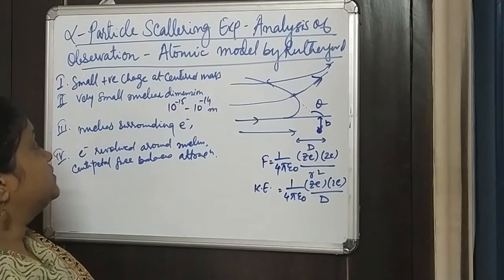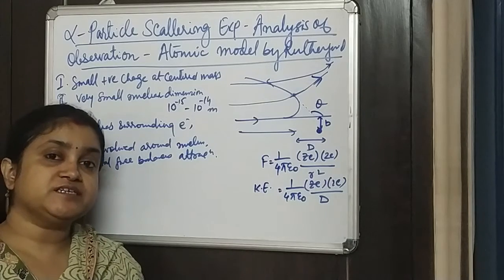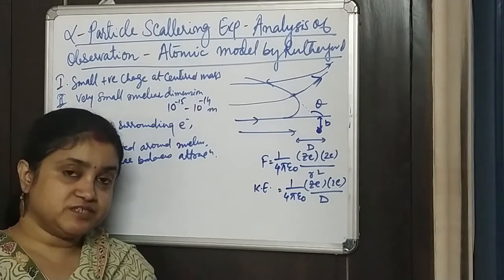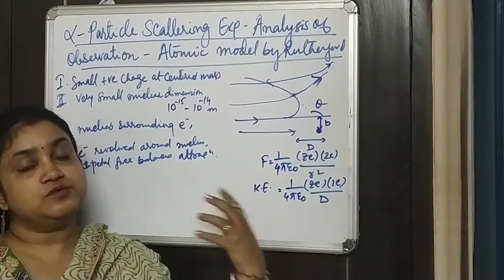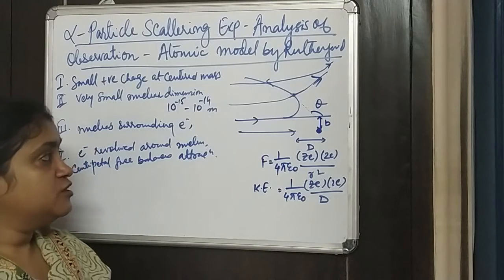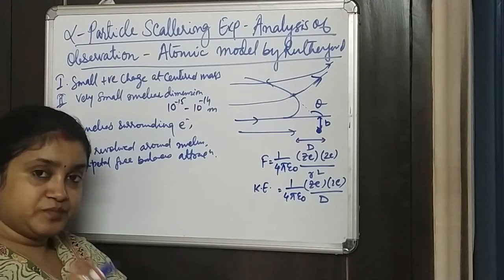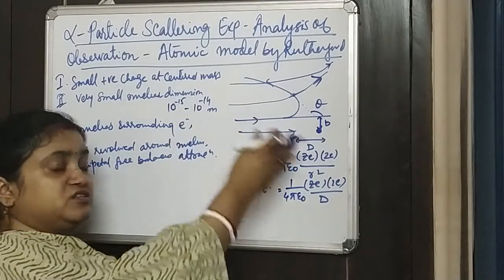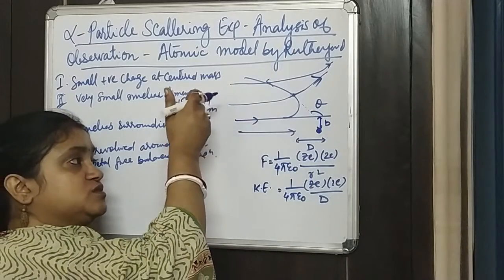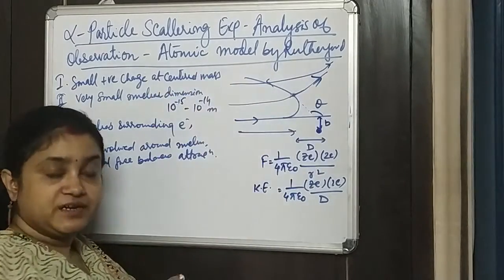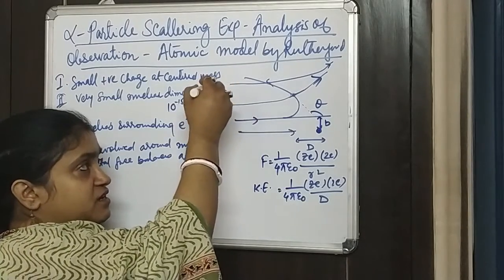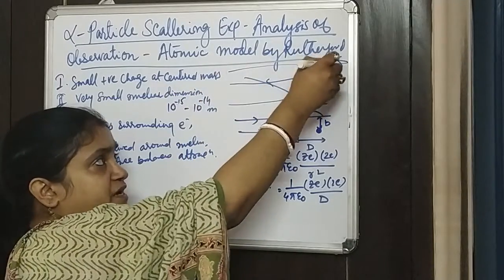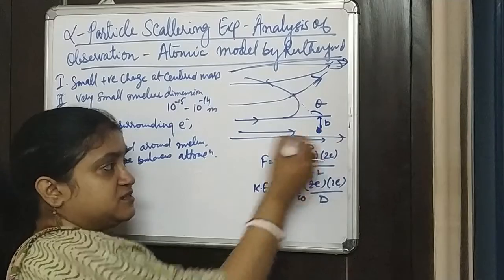We are going to start with the alpha particle scattering experiment observations, and how from those observations we have certain calculations by which Rutherford's atomic model was proposed. As we have seen in alpha particle scattering, the majority of the particles just passed by without hitting. So you can say that there was absolutely no collision, the particles just pass by without any hit.